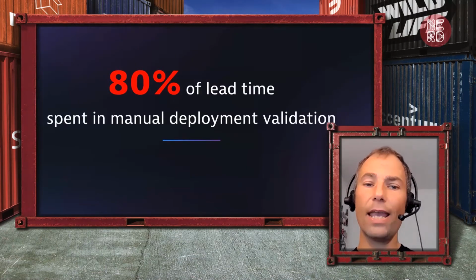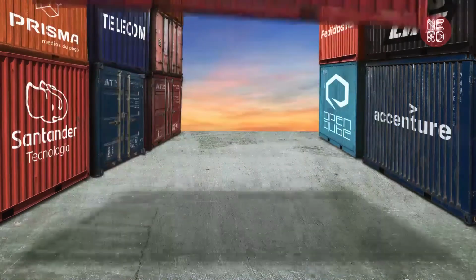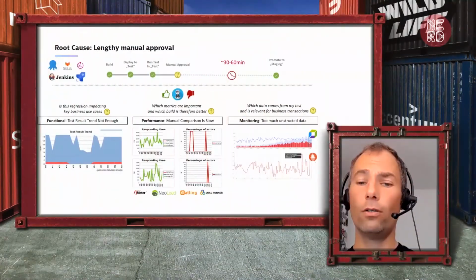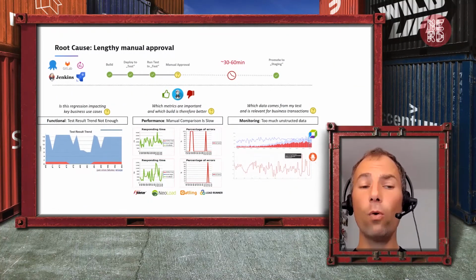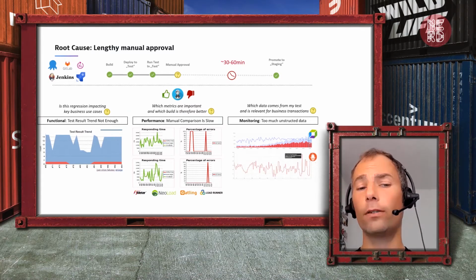Now, second use case, 80% of lead time is spent in manual deployment validation. What do I mean by this? If you have invested in an existing delivery pipeline, whatever tools you have, I assume you do some building, some deploying, hopefully running some tests. But then what we see with most organizations is a phase where somebody has to manually look at test results, whether it's code coverage, test coverage, or functional test results. Oh, this functional test failed. Is this critical, yes or no? Well, we don't really know because we haven't really thought about how important that particular thing is.